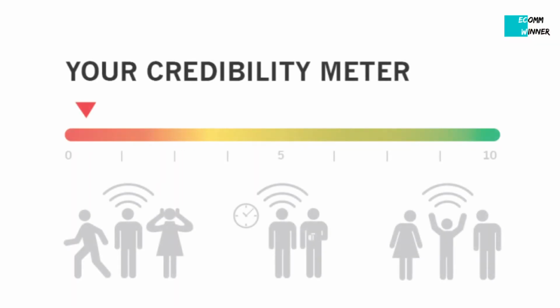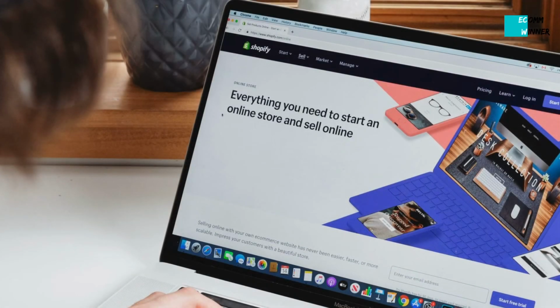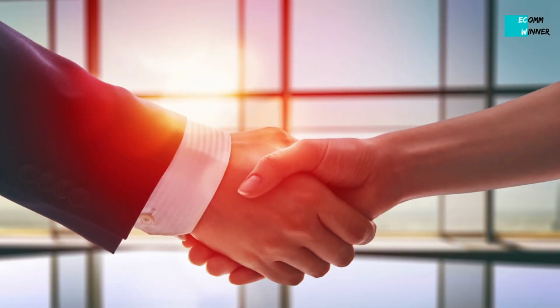If you contact a supplier without having any presence online, then you will have no credibility in front of the supplier, as the first thing they will ask you is if they can see your store, and if you have nothing to show them, then it is impossible to convince them to work with you. So take a basic Shopify plan of $29, build a dummy store in your niche which looks professional enough, which you can showcase to your supplier, and you will tremendously enhance your chances of convincing the supplier to work with you.